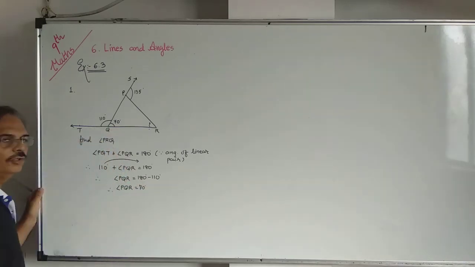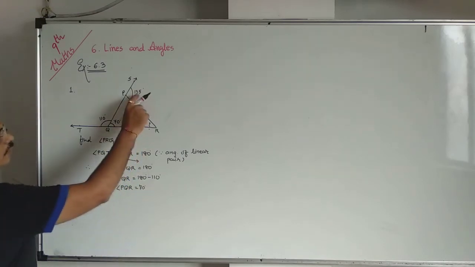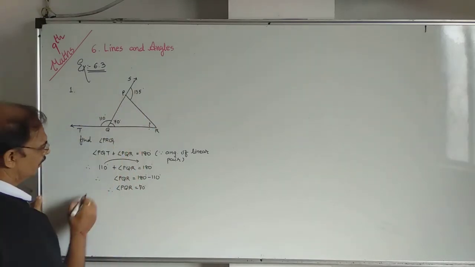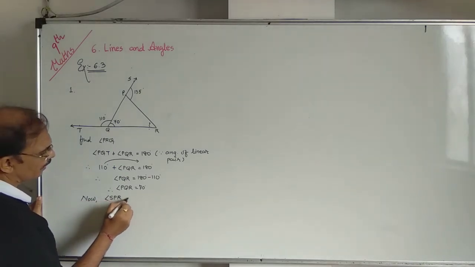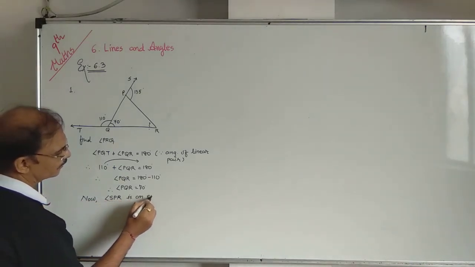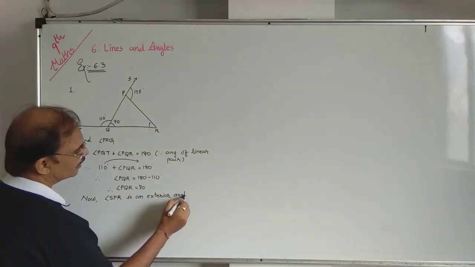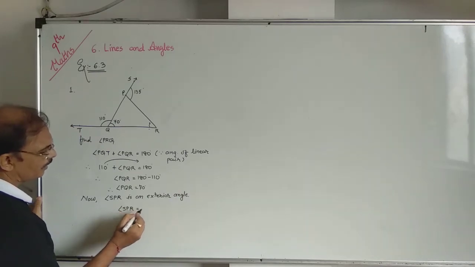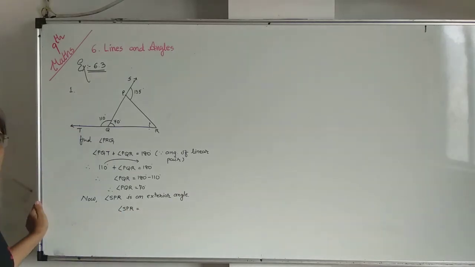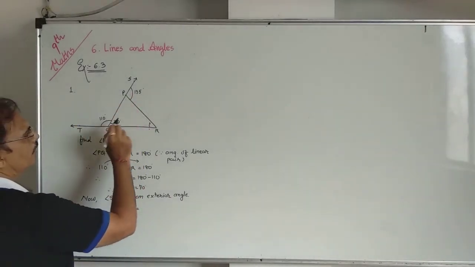Okay. Now use the formula or rule of exterior angle. This is also an exterior angle. Angle SPR is an exterior angle. Is it okay? What is the rule of exterior angle? The measure of an exterior angle is the sum of the two interior opposite angles. 135, its neighbour is called linear pair.